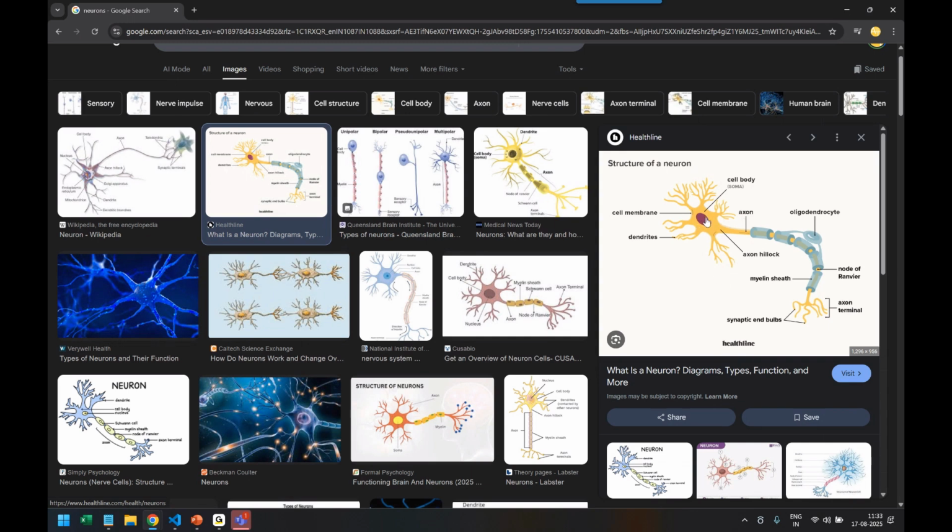So each neuron has a tiny memory. It has a membrane where it stores the experiences. Whenever we see something, touch something, hear something, or smell something, certain neurons get activated, and these neurons help our brain process the information and detect what it is.